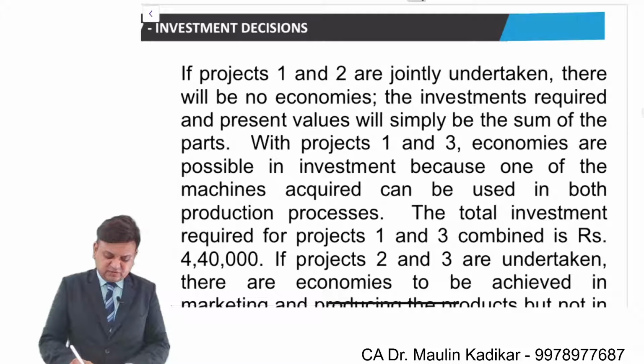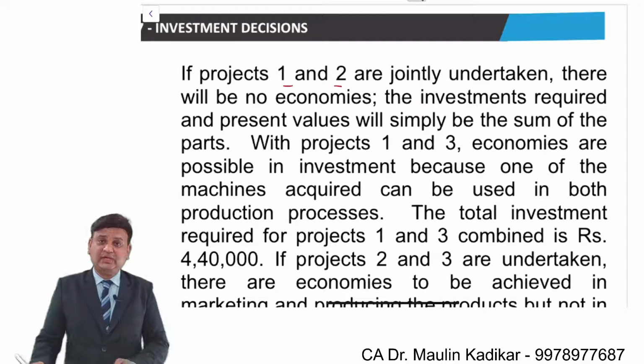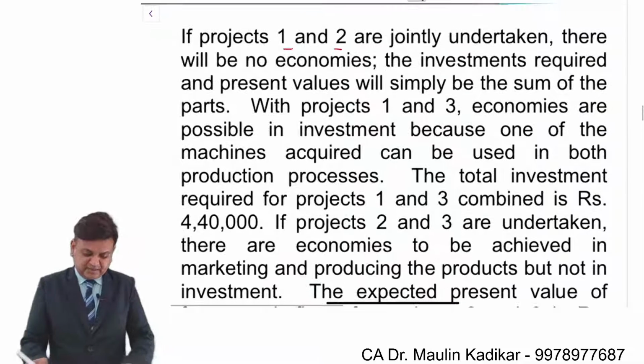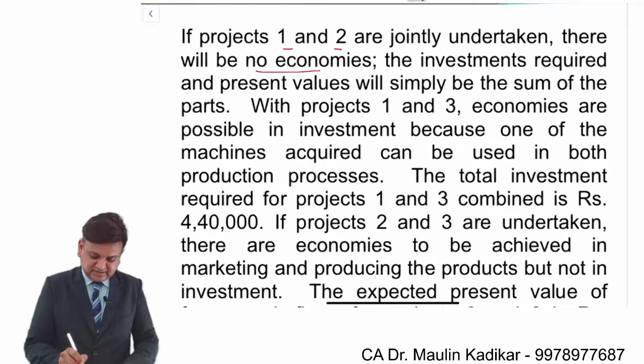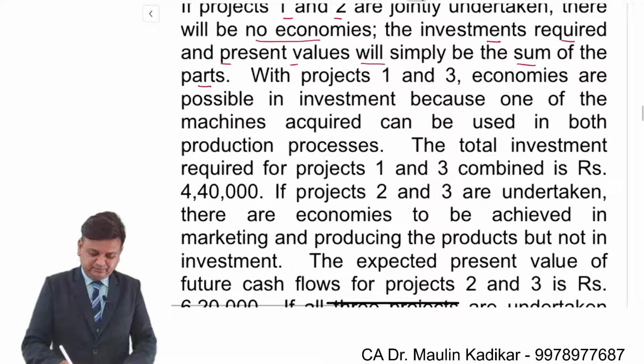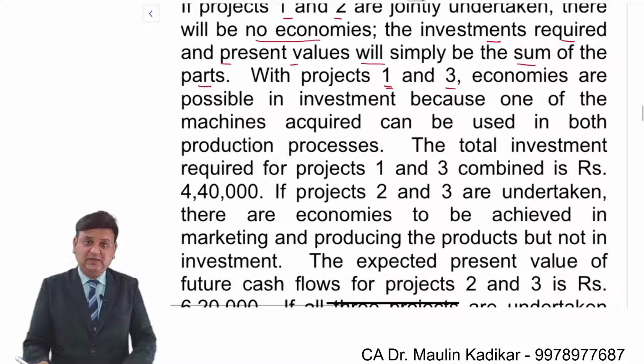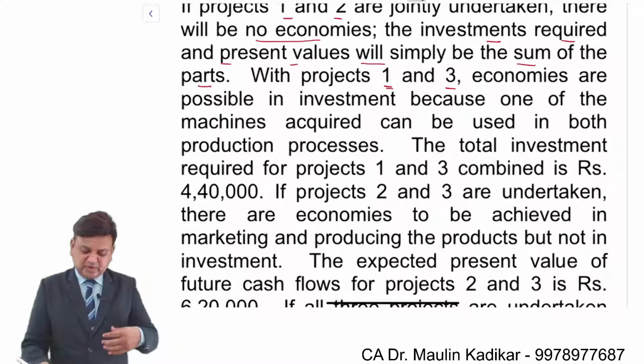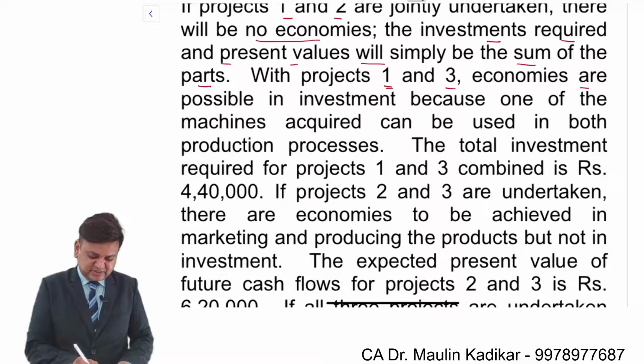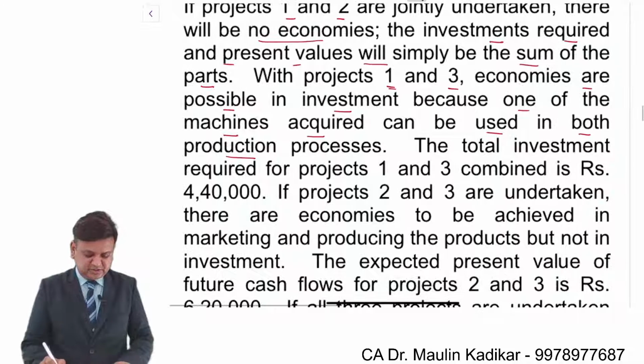If projects 1 and 2 are jointly undertaken, there will be no economies. The investment required and present value will simply be the sum of the parts. With projects 1 and 3, economies are possible in investment because one of the machines acquired can be used in both production processes.